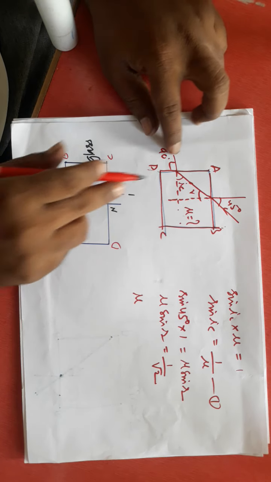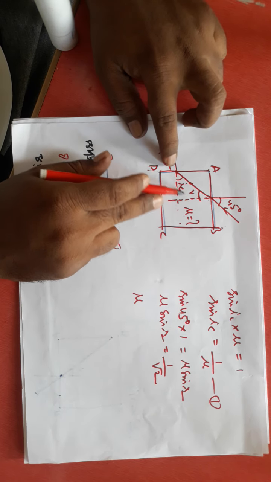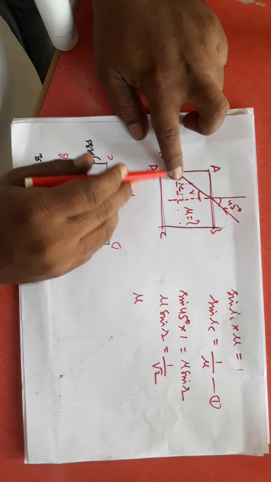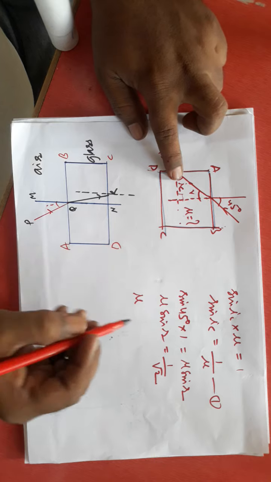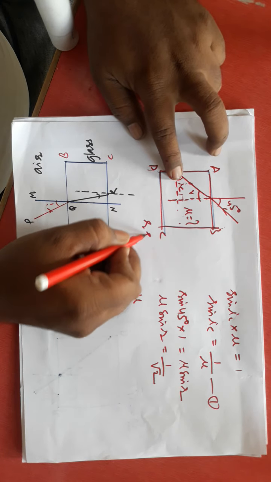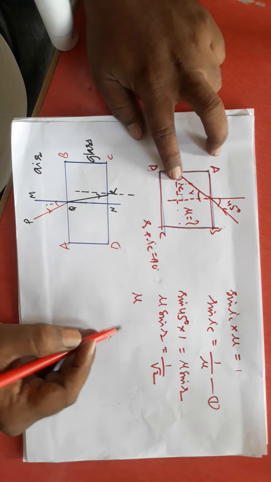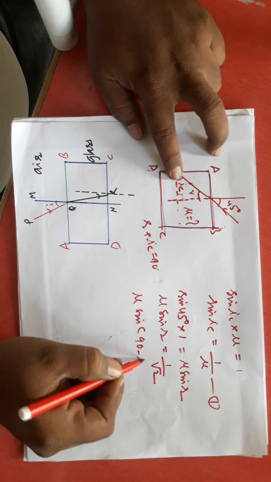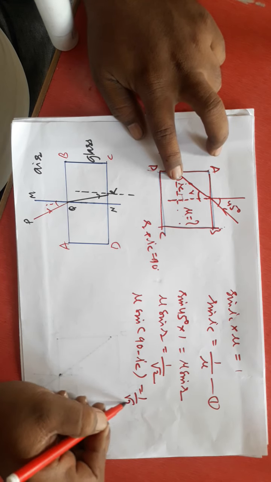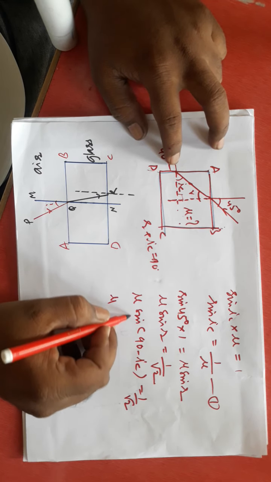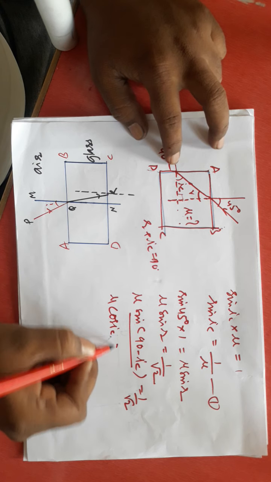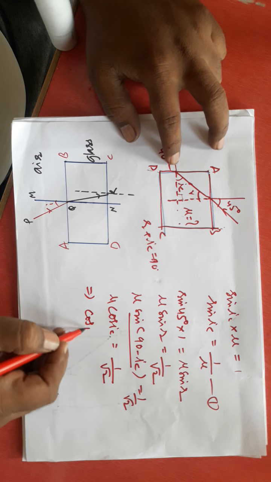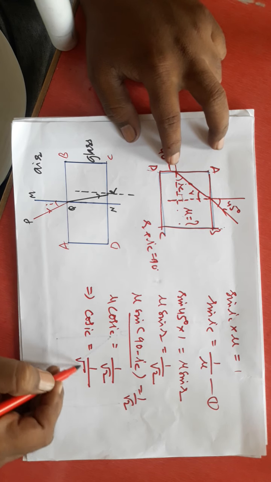See, R plus IC is equal to 90, this angle is 90. In place of R, I will write sin of 90 minus IC. Then mu into sin of 90 minus IC, which is cos IC, is equal to 1 by root 2, which implies that cos IC is equal to 1 by root 2 mu.